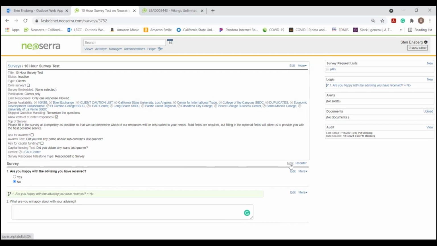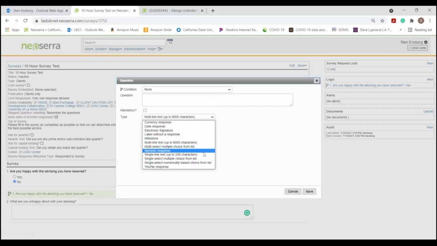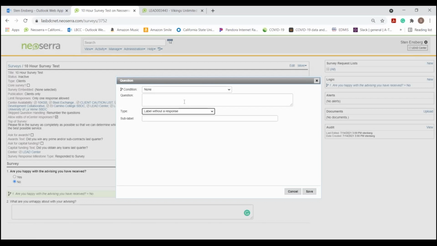I may want to do different kinds of questions. You can see multiple choice lists. You can ask for a dated response, maybe when was your last advising? Currency responses, those would be closer to things like have you increased or decreased in sales? How much? These are pretty standard ways to ask a question. The only one in here that might be a little confusing, you can put in a label without a response. Maybe you want to sort of define parts of your survey.